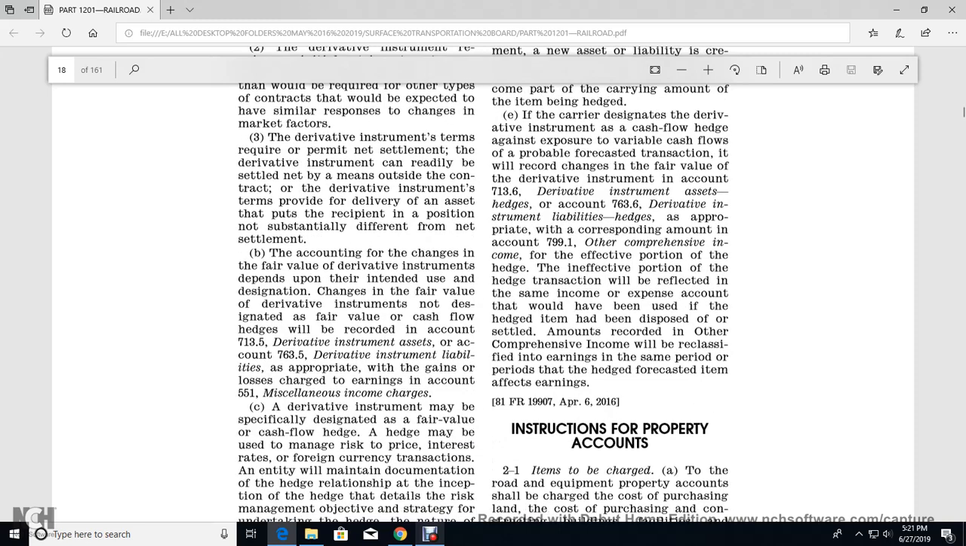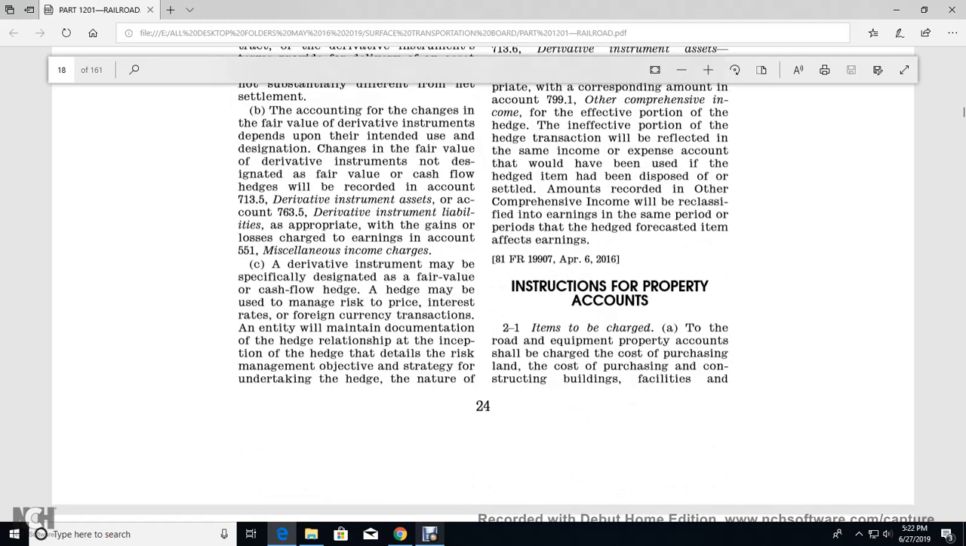The accounting with the change of the fair value of the derivative instrument depends on the intent of the use of the designation change with the fair value of the derivative instrument of the designated the fair value cash flow with the hedge of the head will be recorded in account of the 713.5 the derivative instrument assessing account of the 763.5 derivative instrument liability is appropriate with the gain with the loss of the chain with the earnings accounting 551 miscellaneous income charges. Derivative instruments may be specifically designated with the fair value cash flow hedge.